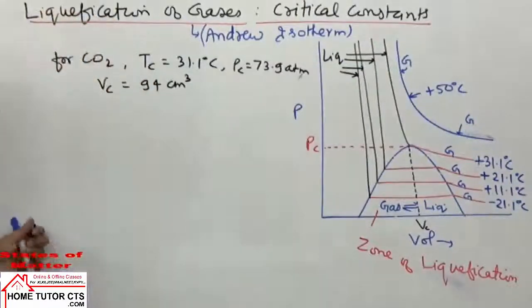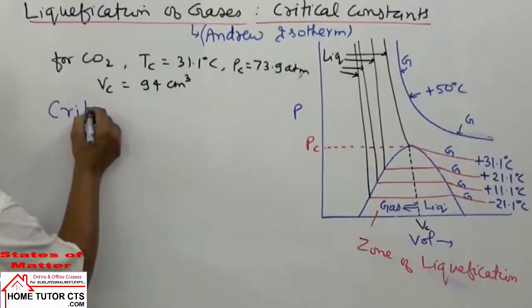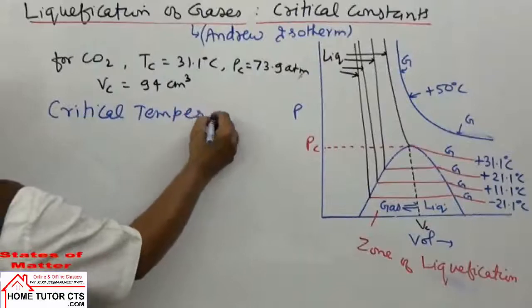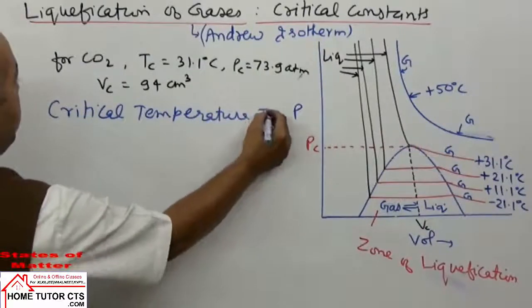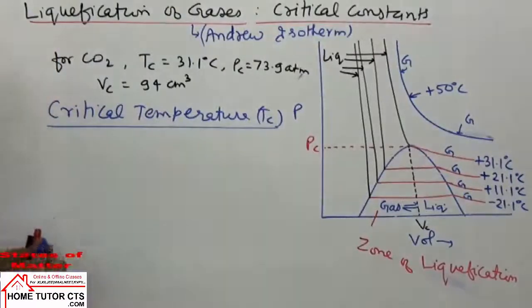So first we take the definition of critical temperature, TC. How do we define this term? Write down the definition.